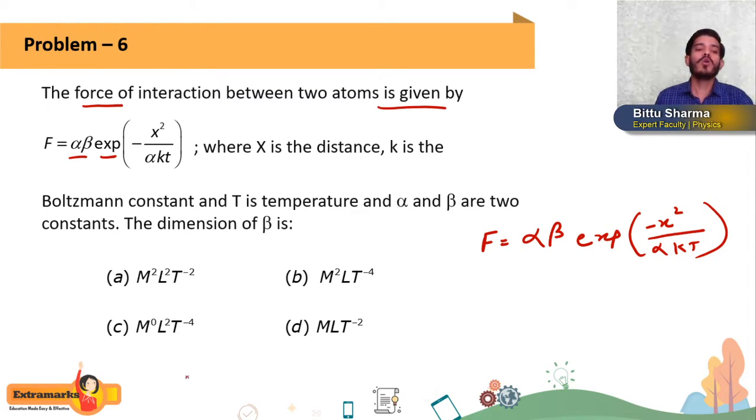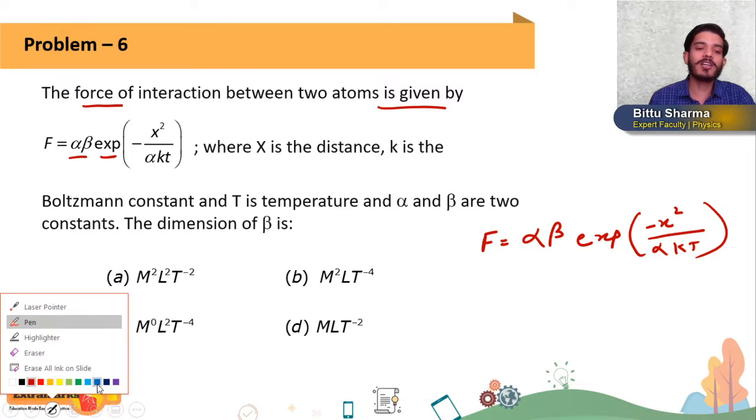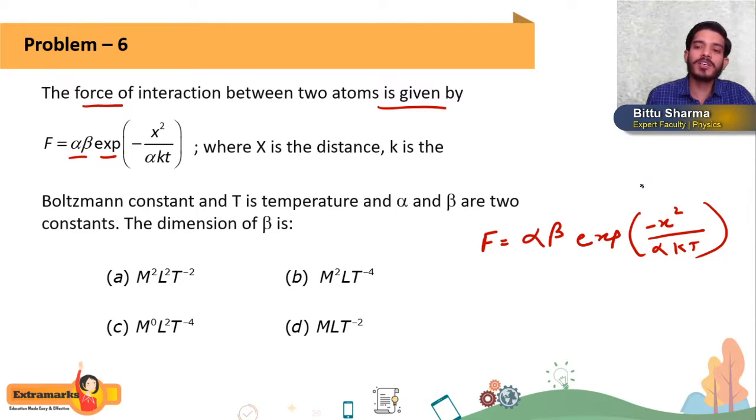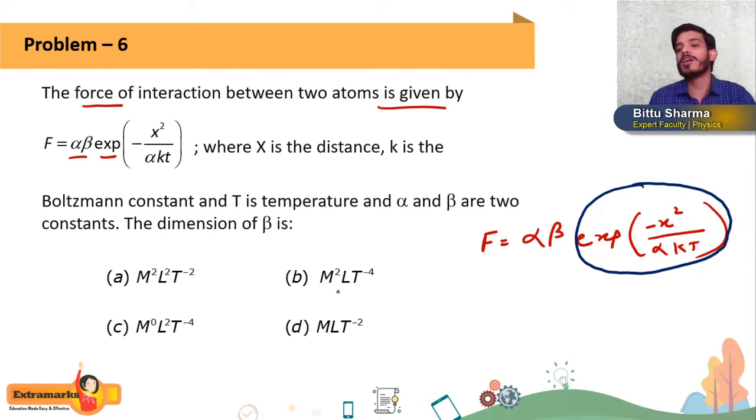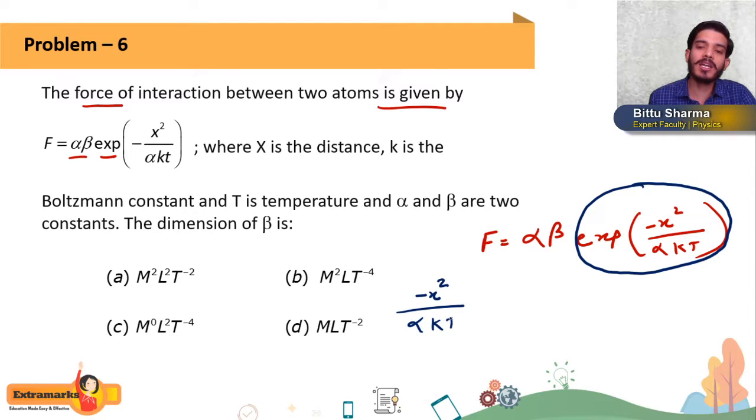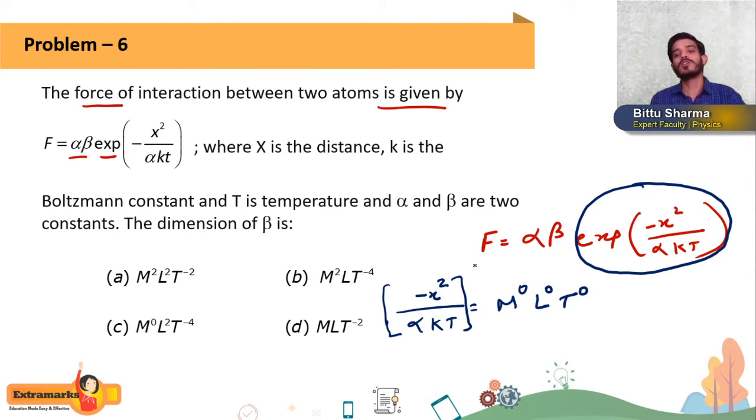Now, already when I started dimensions, I told you that an exponential function does not have any dimension. Remember this thing, getting or not? Exponential function does not have any dimension, which means the dimension of x square divided by alpha kT is M to the power 0, L to the power 0, and T to the power 0. So this is the dimension of minus x square by alpha kT.